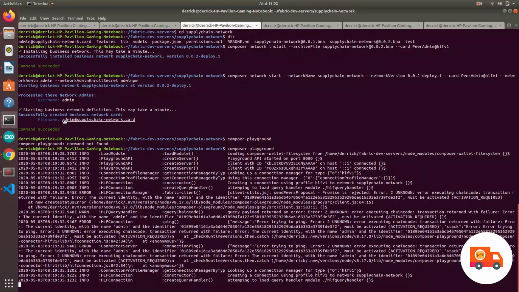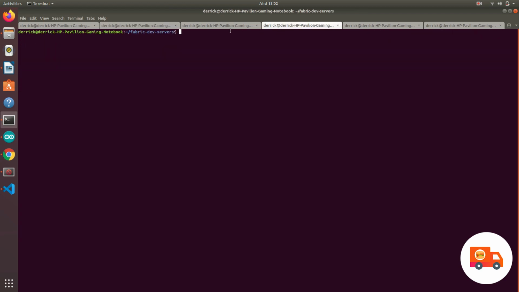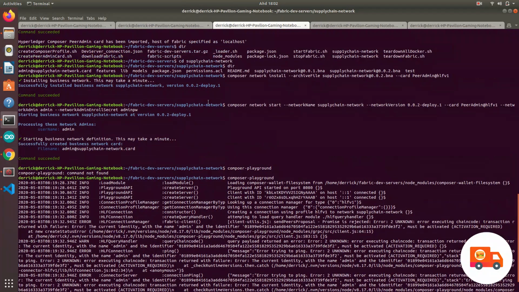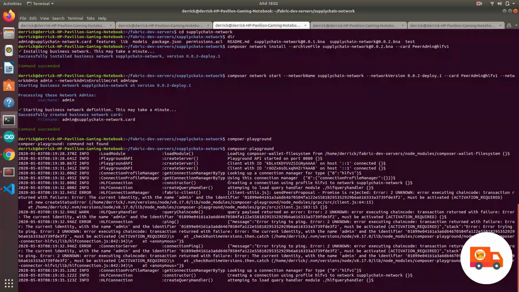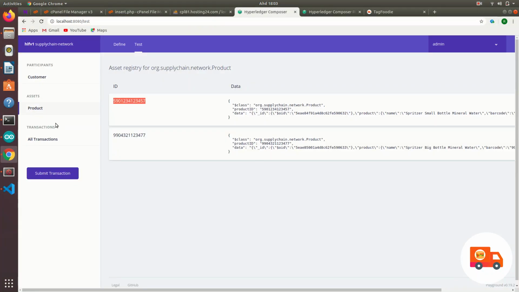Once it starts, it will show you that it has started. Then right here, it will show that it is deployed, and it will keep on running. You can see right here. Okay, I'll close this one. Okay, so right now I'm running the Composer Playground. It is right here, Composer Playground.